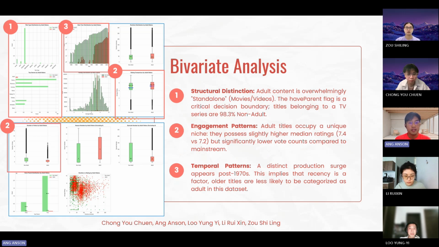We found three critical insights. First, the structural integration: adult content will overwhelm standalone movies or videos. The has-parent flag is a critical distribution boundary, and for titles belonging to TV series, 98% are non-adult. For the engagement patterns, adult titles have slightly higher median ratings, but slightly lower word count compared to mainstream content. For the tempo patterns, we notice a distinct production increase in adult content post 1970s. Older titles are less likely to be categorized as adult in this dataset.